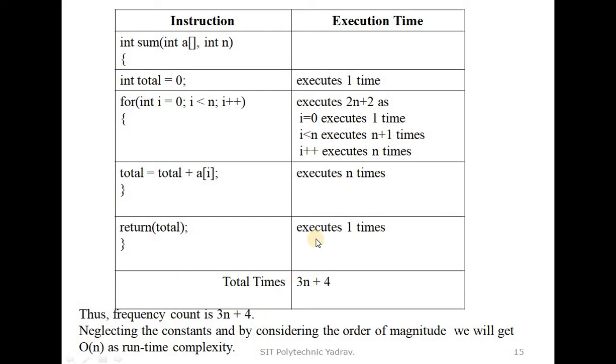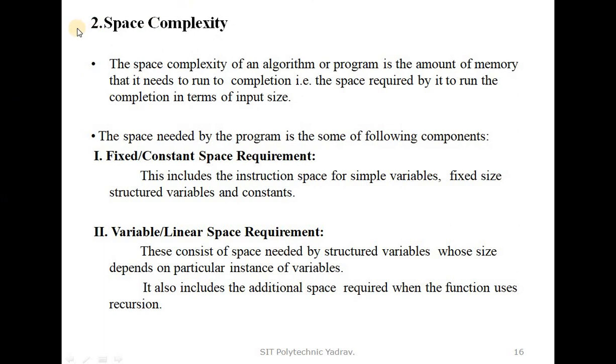So total times: 2n plus n is 3n, 1 plus 2 is 3, 3 plus 1 is 4. So the frequency count is 3n plus 4. Neglecting the constants and considering the order of magnitude, we get big O of n as the runtime complexity. Okay, up to this point we studied only time complexity.